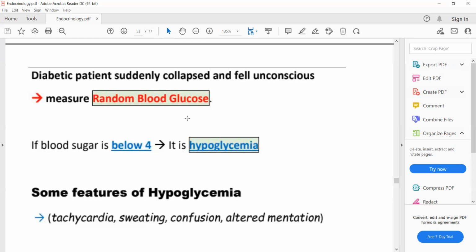And in type 1 diabetes, a type 1 diabetic presents to you with features of hypoglycemia. What are the features of hypoglycemia? Tachycardia, sweating, confusion, and altered mentation. So if a type 1 diabetic presents to you with these signs and symptoms, then the cause is most likely overdose of insulin. If a type 2 diabetic presents to you, then the cause is sulfonylureas.